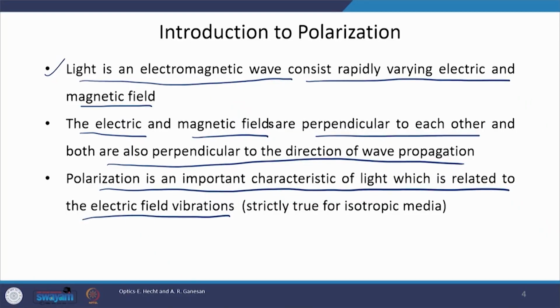For isotropic material, this definition holds very good. We will talk about anisotropic material in later classes, but for now it is correct to associate polarization with the direction of E field. Why? Because E field is dominant as compared to the magnetic field.